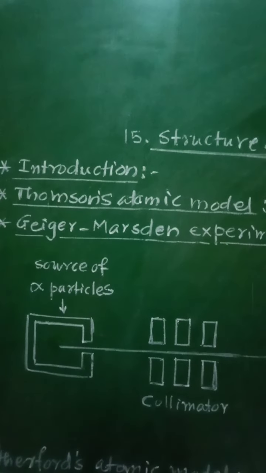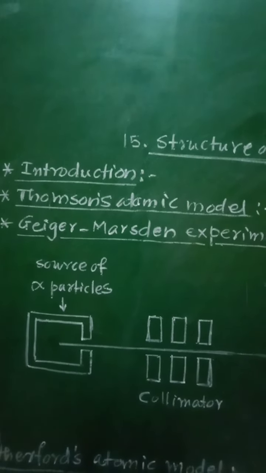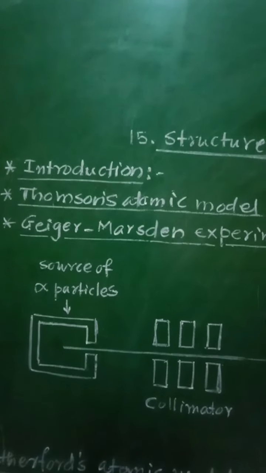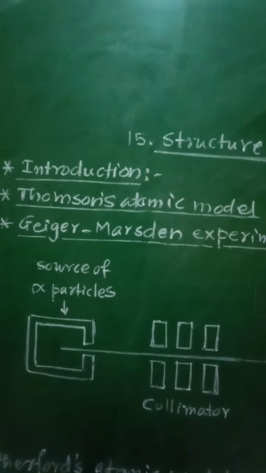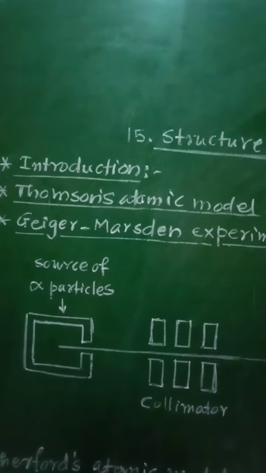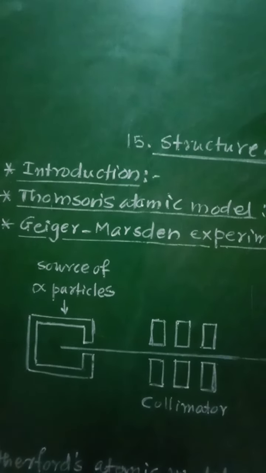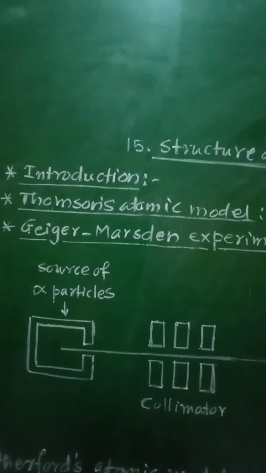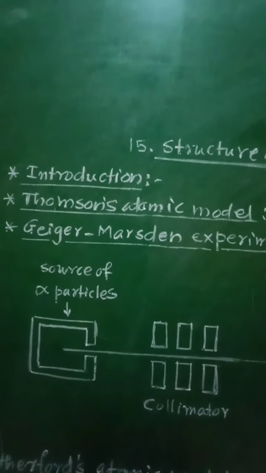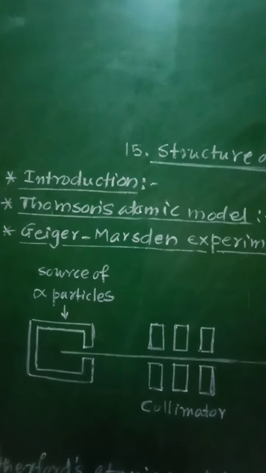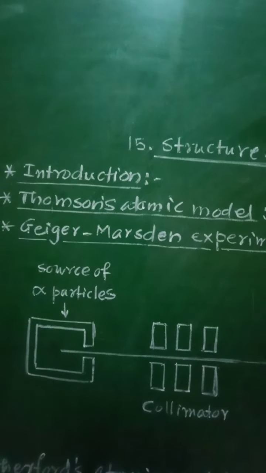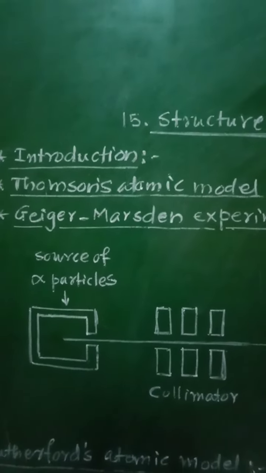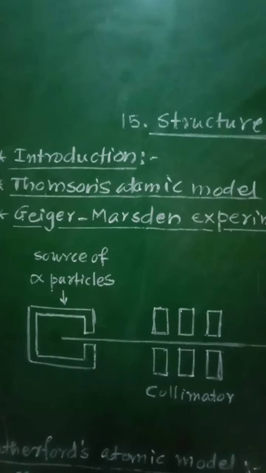atoms which contain a tiny nucleus whose size is about 1 lakh times smaller than the size of an atom. The nucleus contains all the positive charge of an atom, and also 99.9% of its mass is contained in the nucleus.